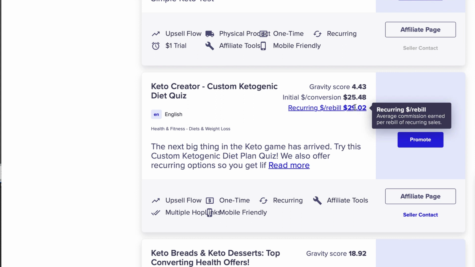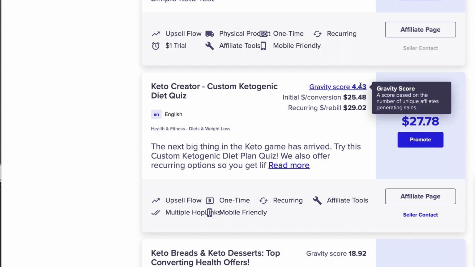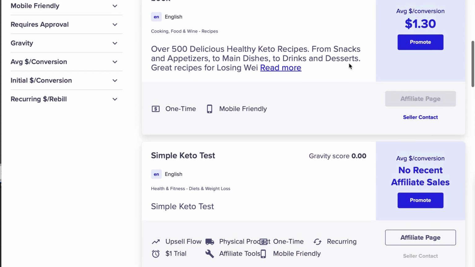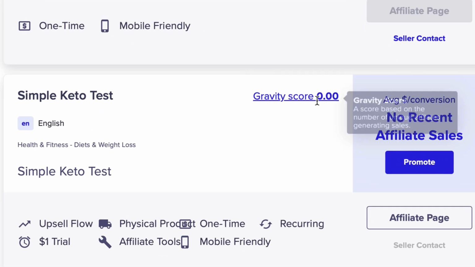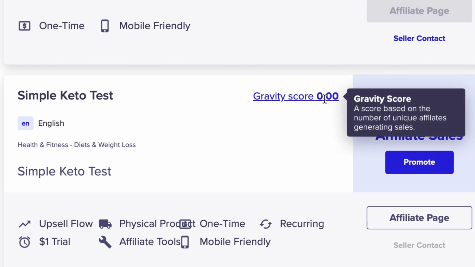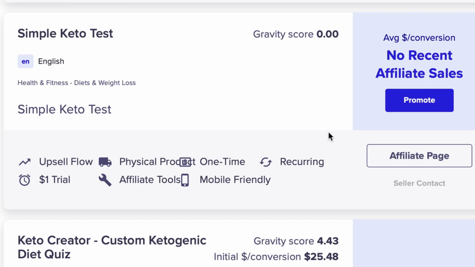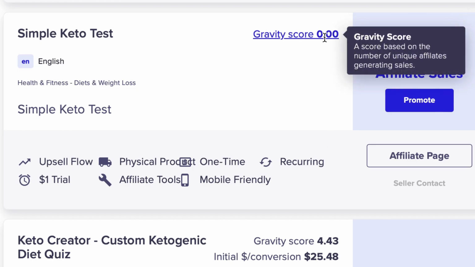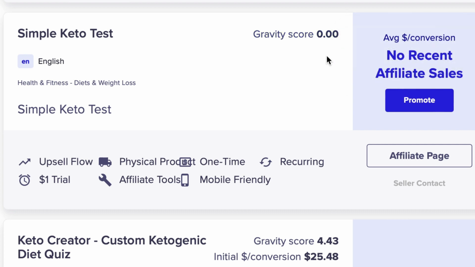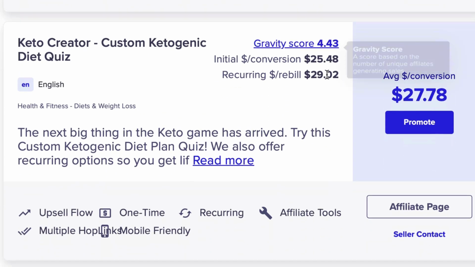Recurring billing is $29. So let me walk you through this a second, because the gravity score in general doesn't mean that much on ClickBank. It can be manipulated. People can mess with this to make it look like they're achieving more than they maybe really are. However, we want to see at least something. So for example, this one, gravity score of 0, it's not even on sale yet, okay? But the gravity score is 0, so we would avoid that. However, if it had a score of 0.01, then it's a contender. We just want to see some movement, some sales.